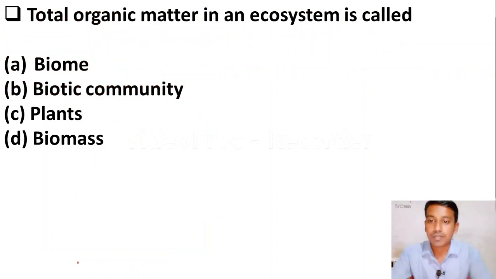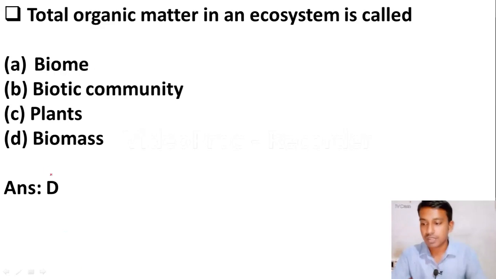Okay, let us move to the next question. Total organic matter in an ecosystem is called: option A, biome. Option B, biotic community. Option C, plants. Option D, biomass. Total organic matter in an ecosystem is known as the biomass. So option D, biomass, is the right answer.